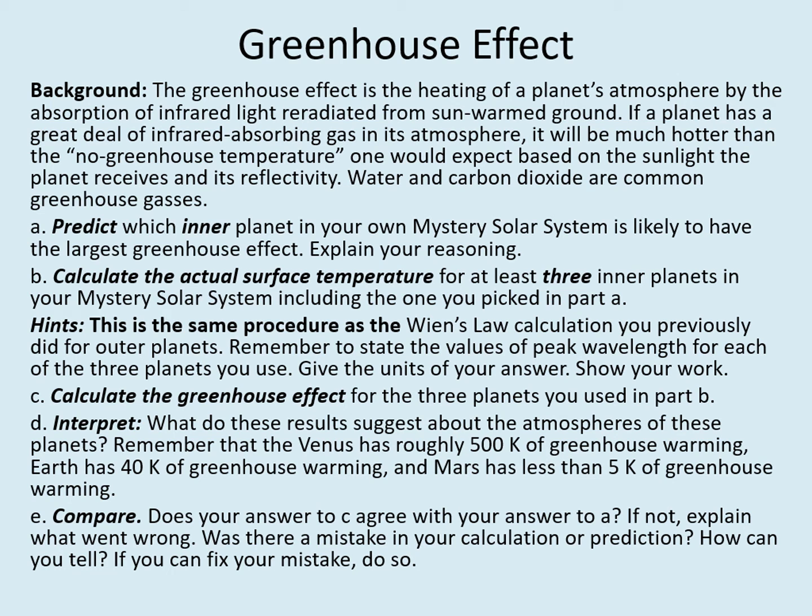In this question, we're calculating the greenhouse effect, the process by which a planet's atmosphere holds in heat, allowing the planet to have a much warmer surface temperature than you would expect from sunlight alone. Since the process depends on the atmosphere, it will also give us a direct indication of how much atmosphere the planet has. Note that in this question, we're just looking at the inner planets. The thick atmospheres of the outer planets also produce greenhouse warming, but it's more of a challenge to define a no greenhouse temperature to compare against on these worlds, since most of them don't have solid surfaces.